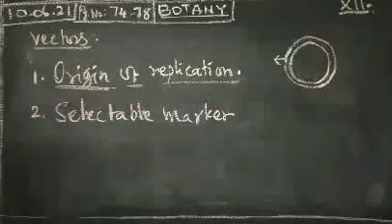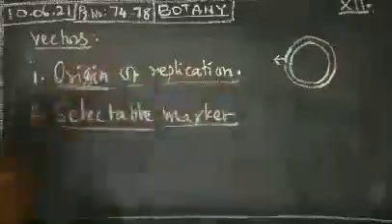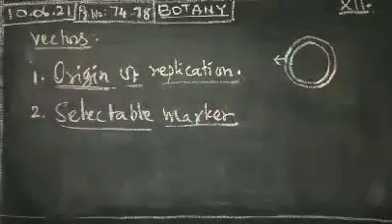That is called a selectable marker. This is the area where the selectable markers are present.